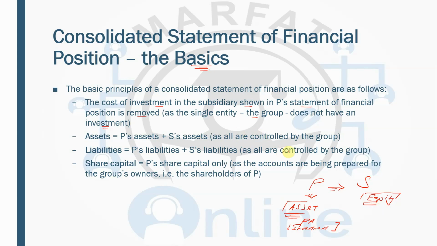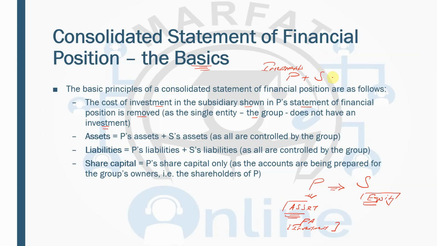So when you are consolidating, that means you are consolidating parent plus subsidiary. You take all the investments of the parent, because the parent may have made investments in many companies. You take all the investments of the subsidiary, because the subsidiary may have investments in other companies.